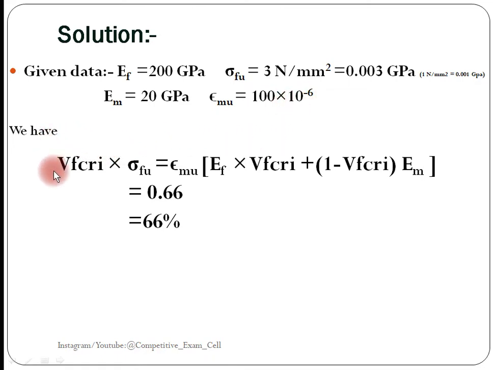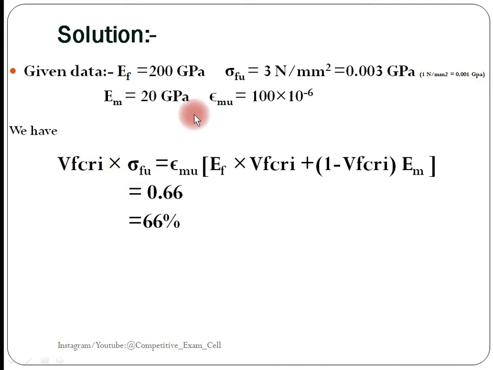So here we have this formula: VFCR into sigma Fu is equal to epsilon mu into bracket of EF into VFCR plus bracket 1 minus VFCR bracket complete EM whole bracket complete. Here VFCR is nothing but the critical volume fiber. That is what we have to calculate in the composite. Clear?